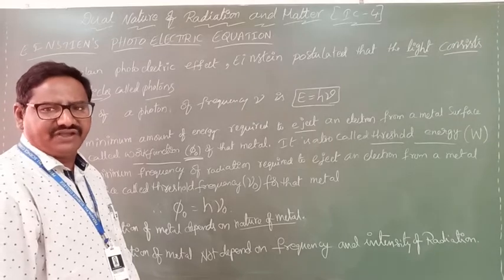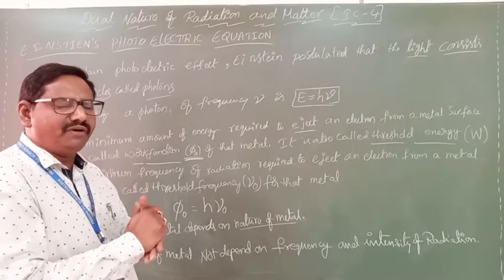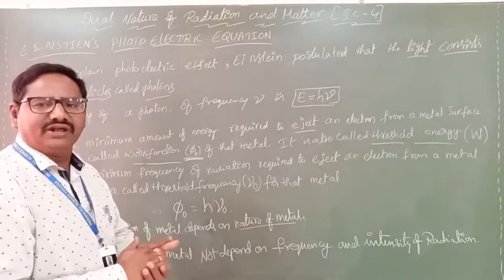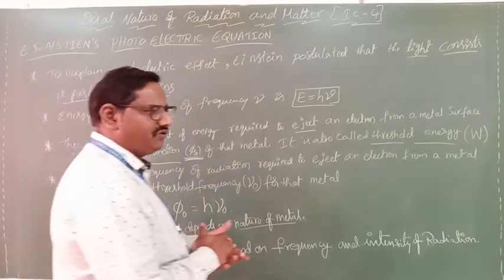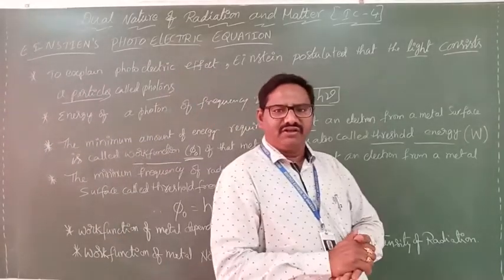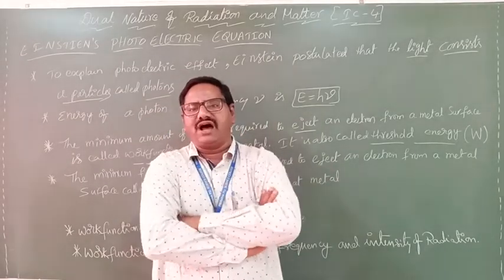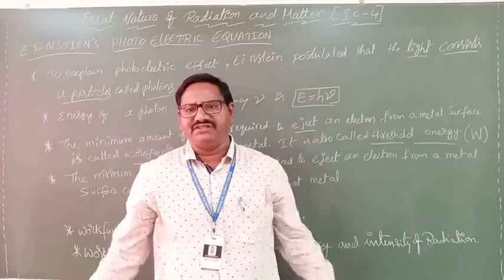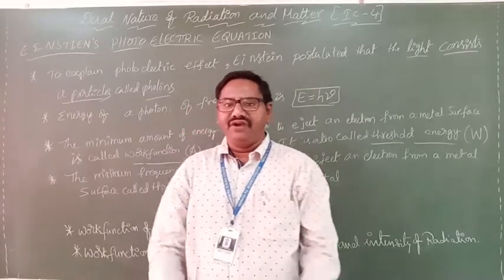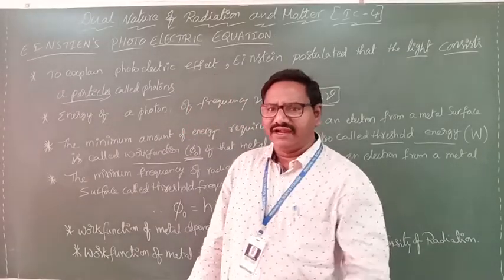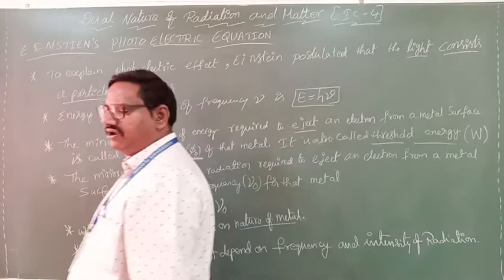This is one of the photoelectric laws, which we will also discuss. Only with the minimum frequency of light are photoelectrons ejected from the metal surface. If not, no photoelectric effect takes place. We already learned about that.